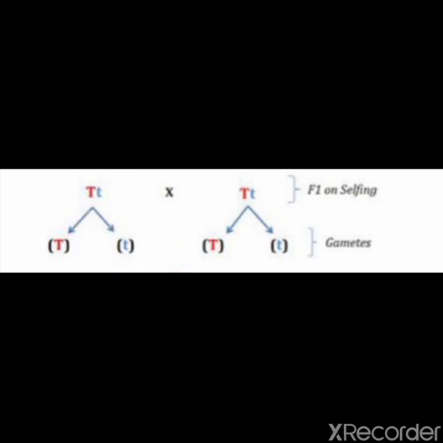So the law of segregation means that the characters we look for are separated during gametogenesis. That means during the formation of gametes, there is a half chance of getting a specific trait from the father and a half chance of getting a trait from the mother. So the traits are separated during gametogenesis.